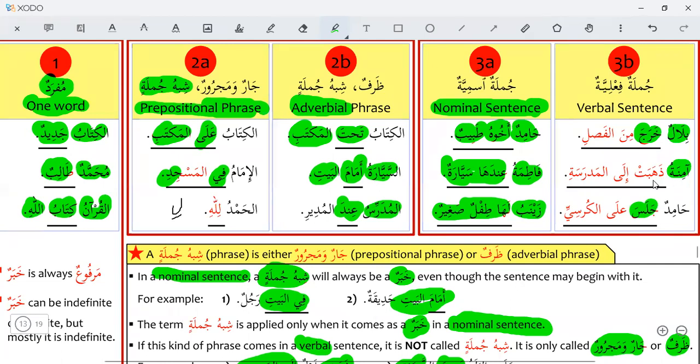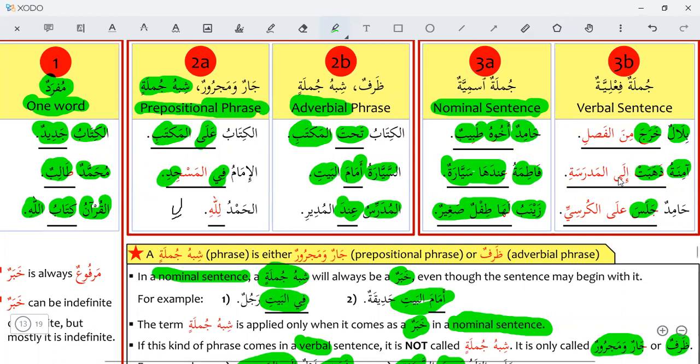Amina is mubtada. Zahabat, she went. Ilal madrasati, to the school. So zahaba is a verb, and zahabat ilal madrasati, she went to the school, is a complete sentence, and it is a verbal sentence.